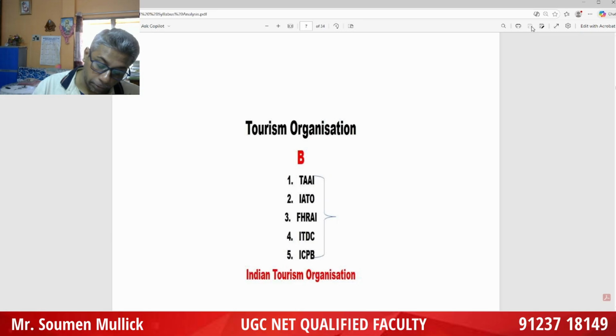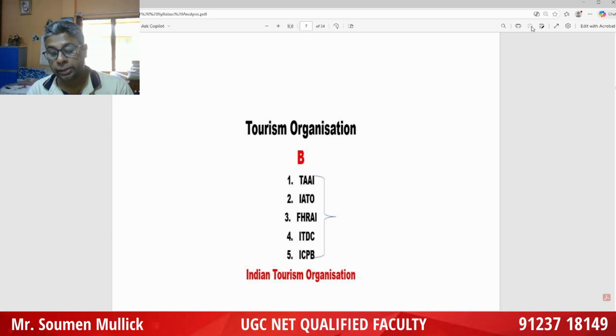The Global Code of Ethics for Tourism was adopted in 1999, at the General Assembly in Santiago, Chile, on 1st October 1999, with a total of 10 articles. The International Year of Ecotourism celebration started in 2002, and the Wildlife Protection Act in India was enacted in 1972.